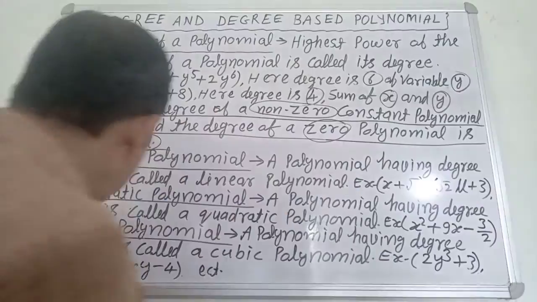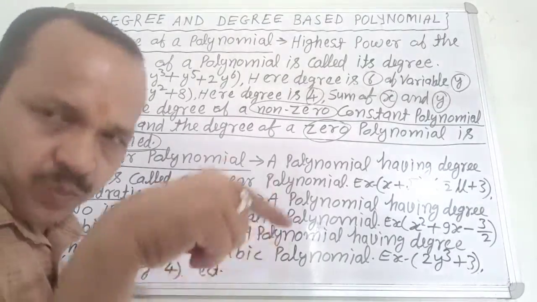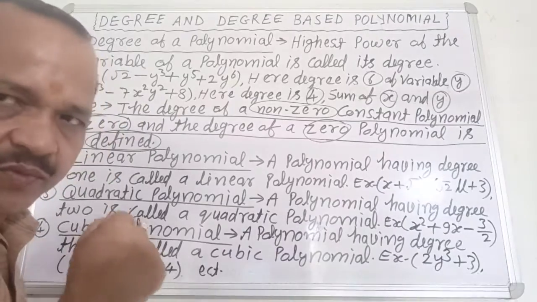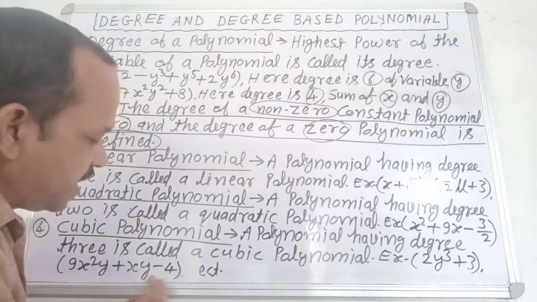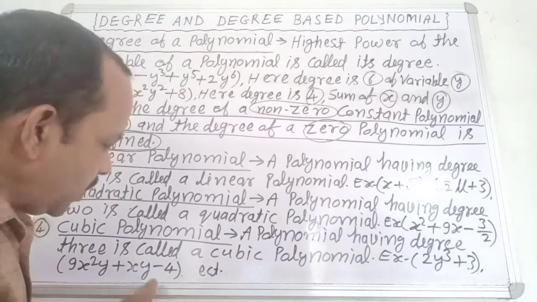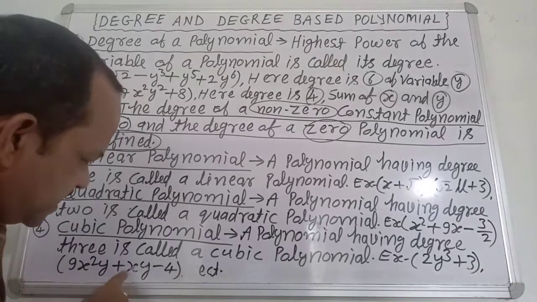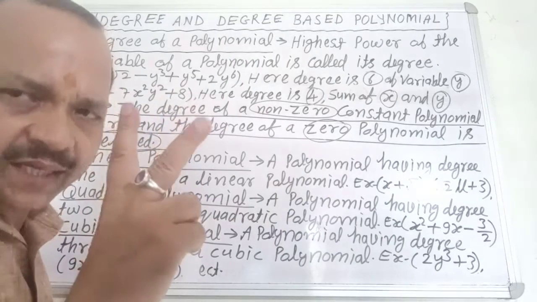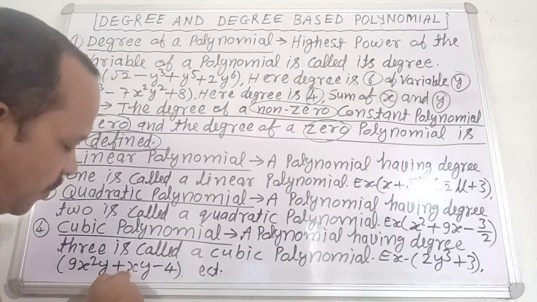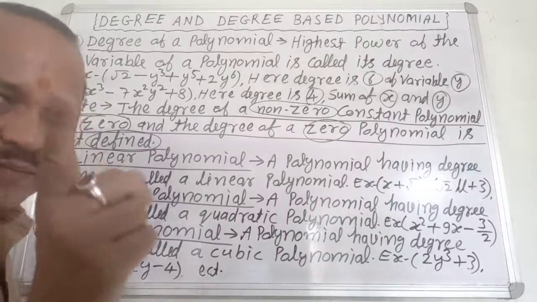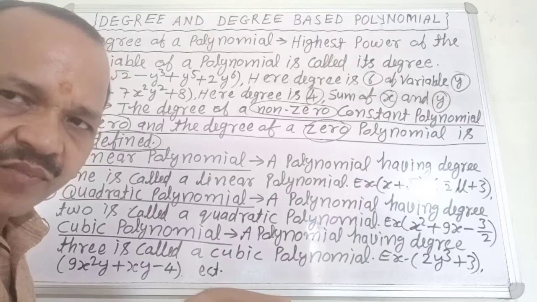Very good. Next example, 9x square y plus xy minus 4. Here there are 3 terms: the first term is 9x square y, the second term is xy and the third term is 4. 4 is the constant. Here there are 2 variables, x and y. The coefficient of xy is 1 and the coefficient of x square y is 9.